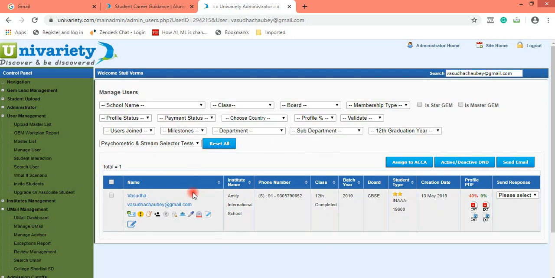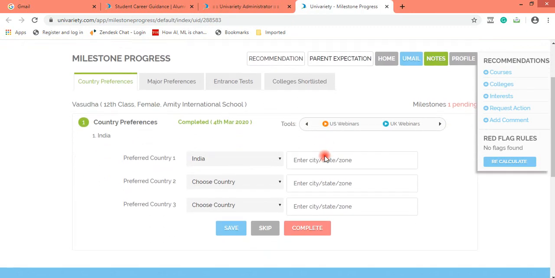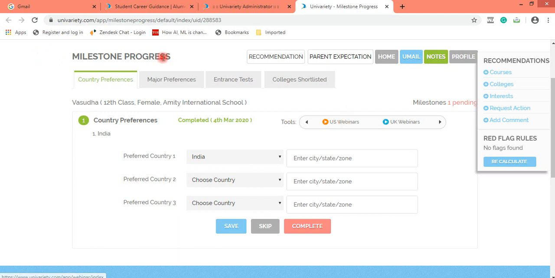There are two things which are very important. You need to update the milestones, and you do need to do a share discussion also. So counselors, this is very, very important. Even if you are talking to a student via chat, or via face to face or Skype, updation of milestones is very, very important. Also, if you remember, this view of the milestone progress is there for grade 11 and 12 students. Okay, so how do I change my milestones?